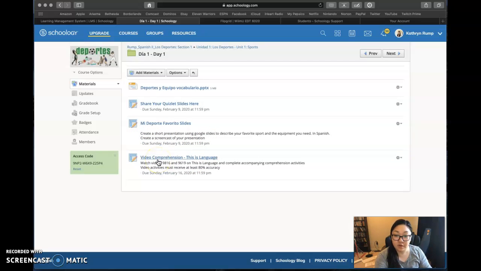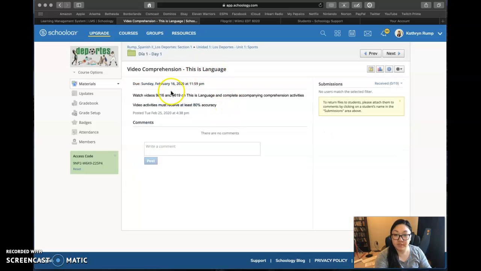They also have video comprehension using the program This is Language. They would have access to the program where they would be assigned to watch these 2 accompanying videos. They are Spanish speakers who've been interviewed and are responding to a prompt, in this case discussing their favorite sport, and there will be accompanying activities with vocabulary and comprehension questions. Video activities must receive at least an 80% accuracy.